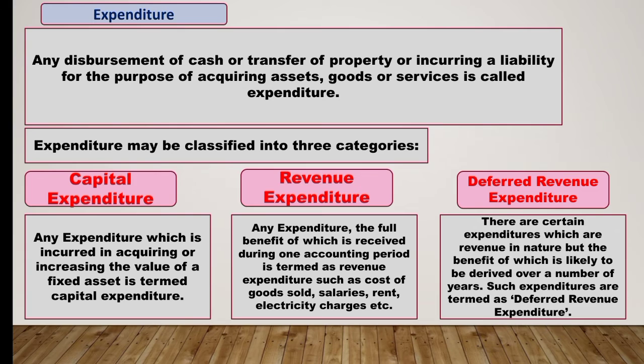Revenue in nature means these expenditures are spent on the things which can be converted into cash, or for which the benefit we can get in 1 year. But in this, we are spending money in purchasing such items and whose benefit can be get in the near future also. So it is revenue as well as capital in nature.